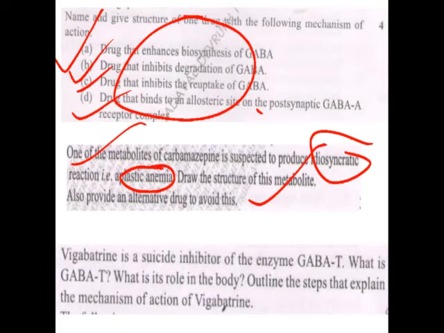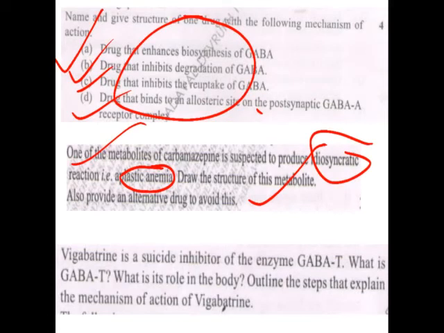For an alternative drug to avoid this, you can give any sodium channel blocker other than phenytoin and carbamazepine, because both drugs show the idiosyncratic reaction, that is aplastic anemia, when there is a formation of epoxide. So other than these two drugs, any sodium channel blocker, you can write down its name as an alternative drug.